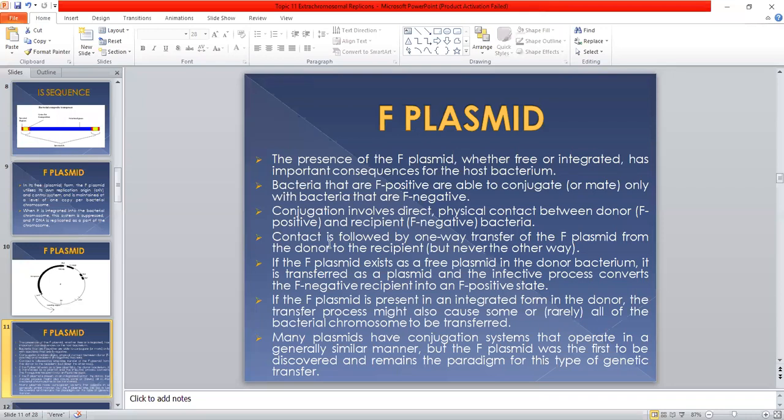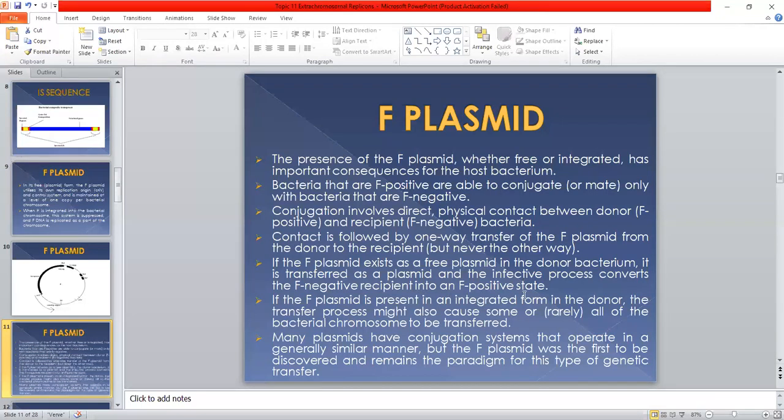Contact is followed by one-way transfer of the F plasmid from the donor to the recipient. There is only one-way traffic from the F positive to the F negative bacteria, but never the other way. If the F plasmid exists as a free plasmid in the donor bacterium, it is transferred as a plasmid, and the infective process converts the F negative recipient into an F positive state.